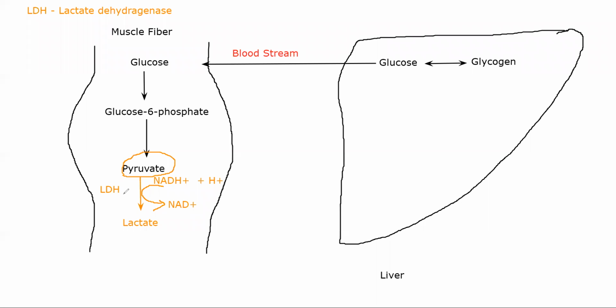In the last class we discussed what gluconeogenesis is, but what is happening in your muscle fiber is that pyruvate is being converted into lactate because it is being reduced. Now this cannot be used. All right, you need to reconvert it. This is a dead end of glycolysis, especially anaerobic glycolysis, that is the way you get lactate. So to convert it back into glucose, you'll have to send it to the liver. So that is what your muscle will do.